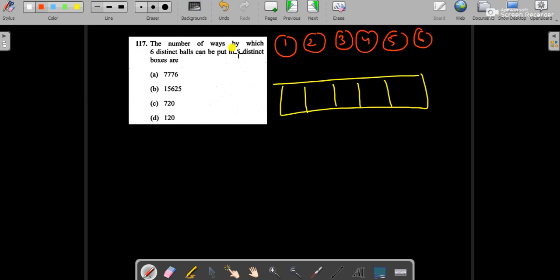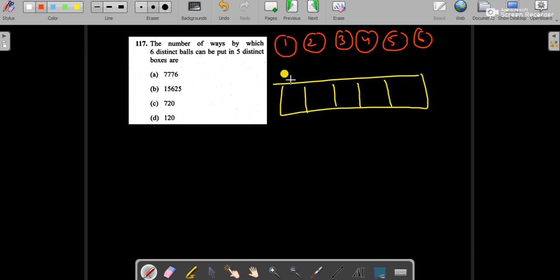In the question there is a little bit of ambiguity whether the balls can be repeated or not. But as per I know, if there are distinct balls to be put in distinct boxes, we cannot go for repetition. So we should solve this problem without repetition.